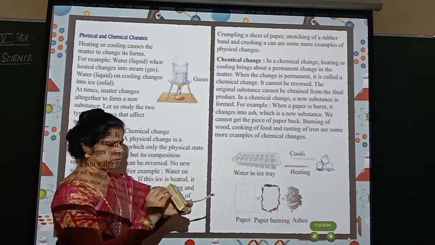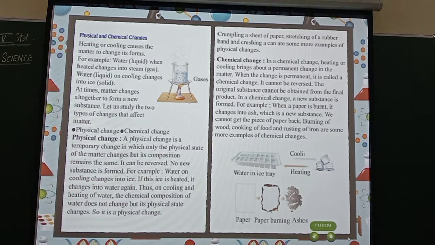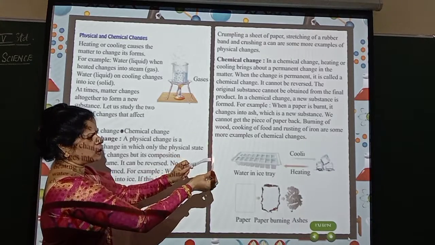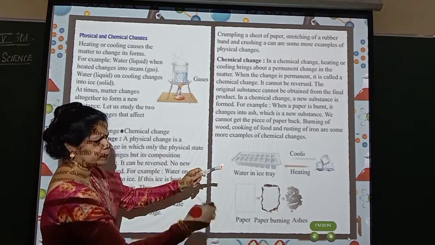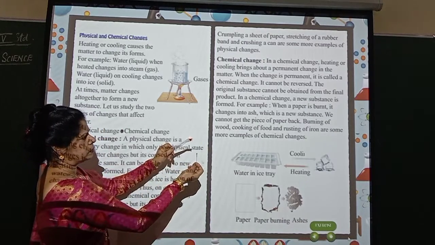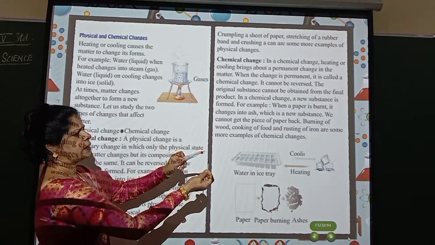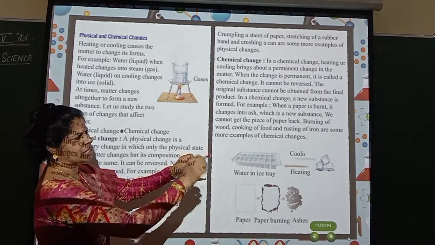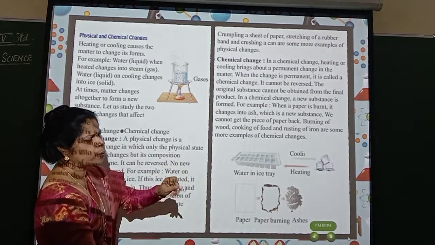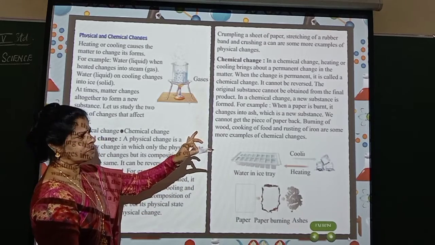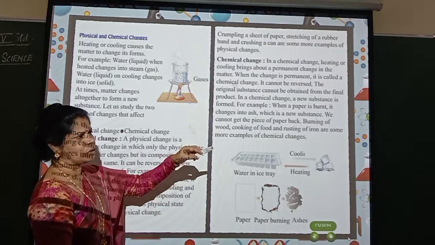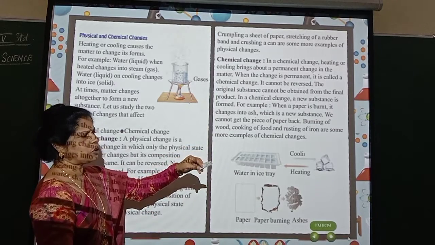What happens, you should observe. See, even the matchstick also you can observe, paper also you can observe. What is happening, you see. Can you see? The paper is burning and what is falling? The ash is falling. What happened now? Is it remaining as paper? No. Now it has completely turned into ash, which cannot be brought back again into a paper form.